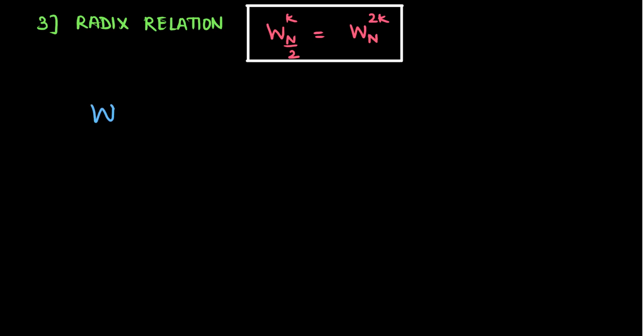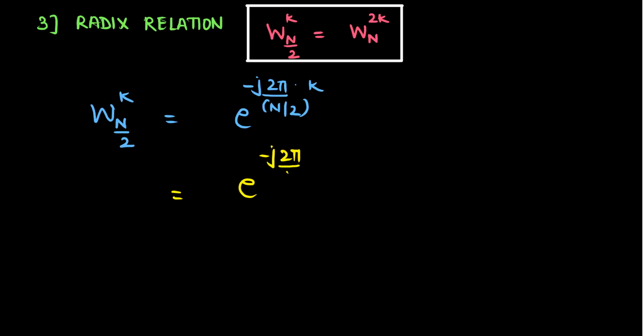So we have Wn by 2 to the power k, which can be written as e to the power minus j 2 pi by n by 2 multiplied by k, and now we can just take this 2 here to the numerator. So we have e to the power minus j 2 pi by n into 2 into k,